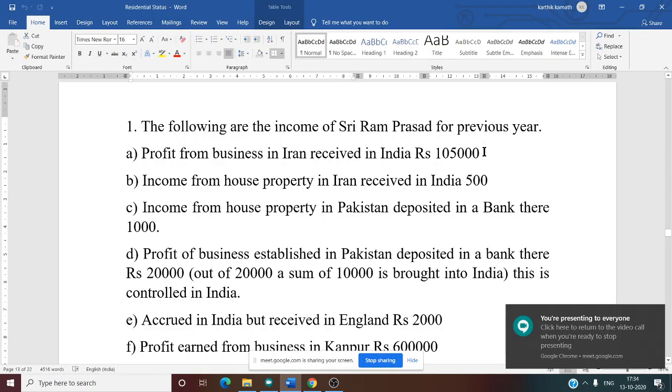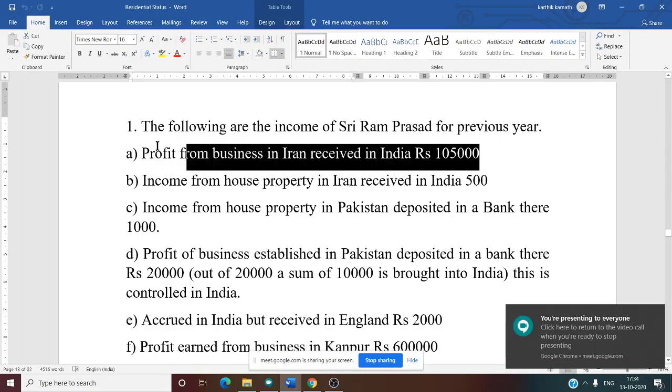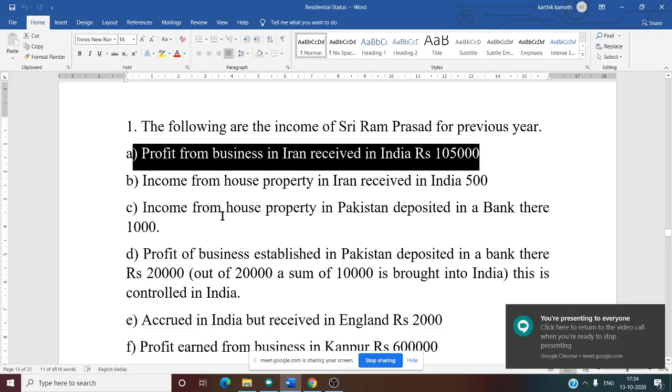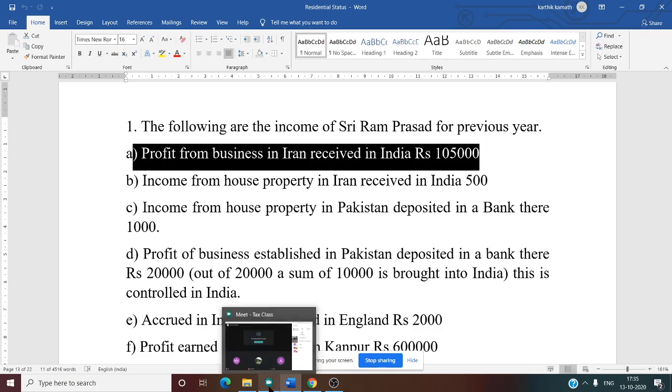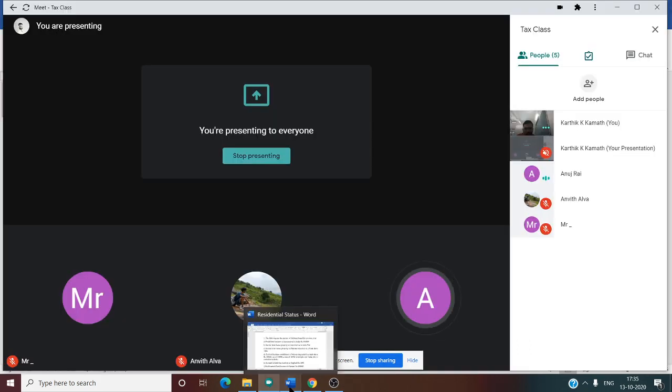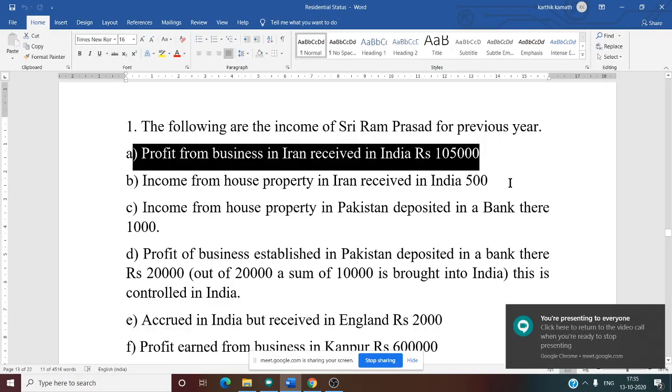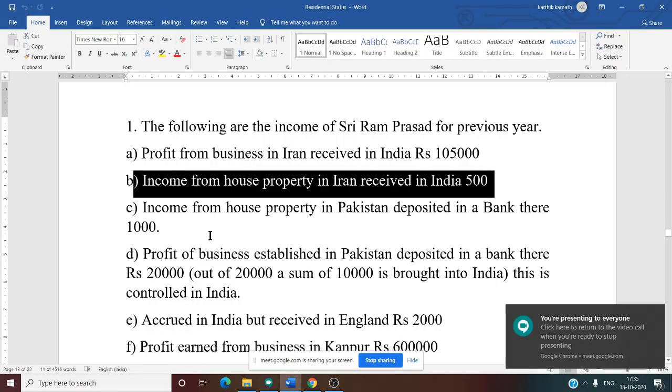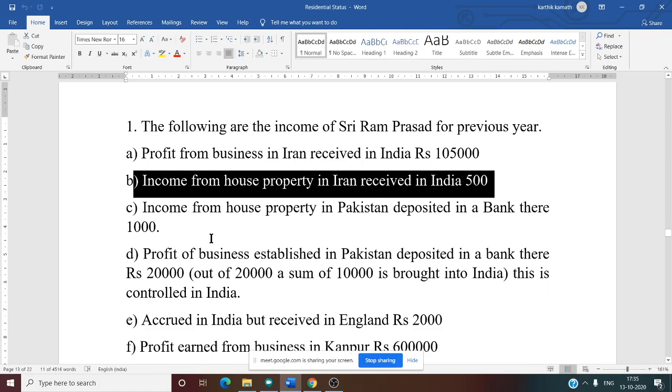See this, first case. Anuj should tell now: profit from business in Iran received in India. Who and all are taxable? Both, sir. Both means two, right? There are three people: OR, NOR, NR. So who and all are taxable? Okay, three of them. Correct answer. Now next one. Income from house property in Iran received in India. Three of them. Okay, correct.